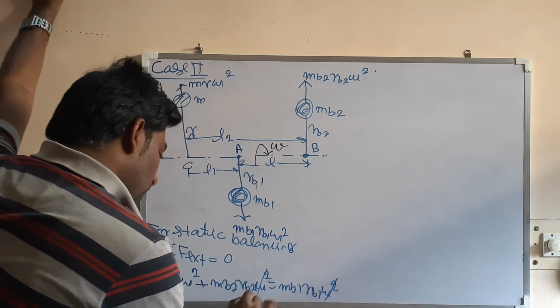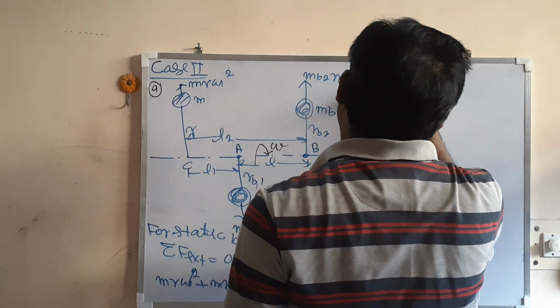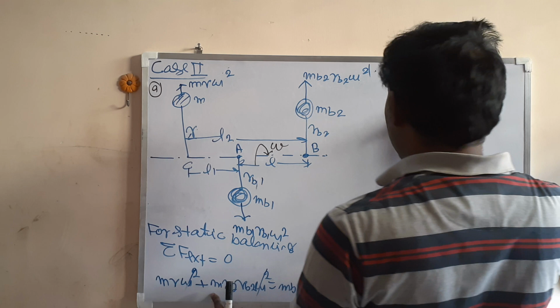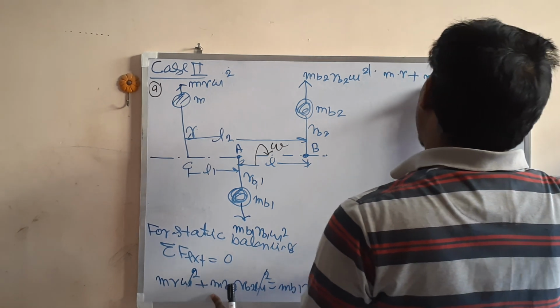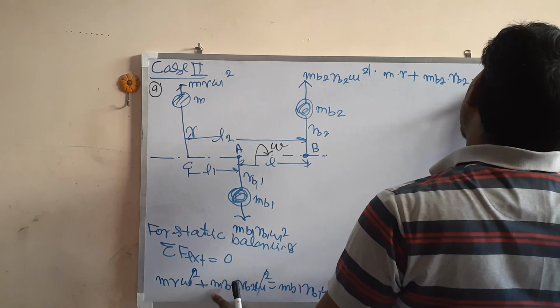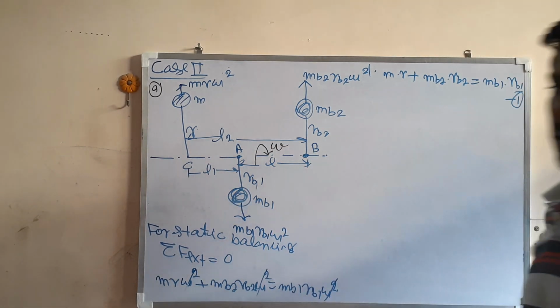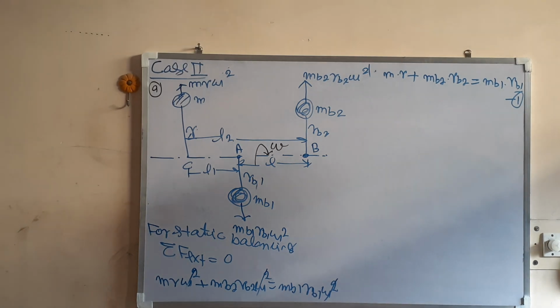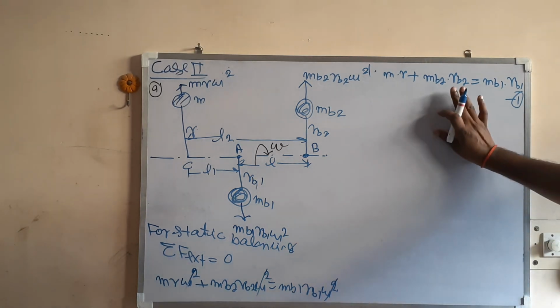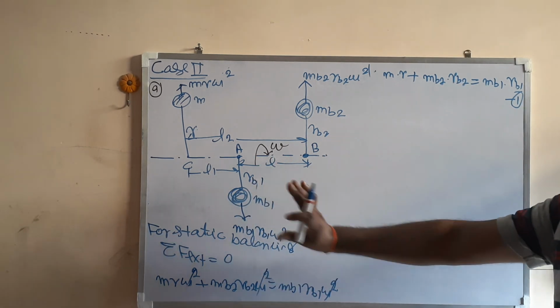This omega square gets cancelled out. So what we are getting is m into r plus mb2 rb2 is equal to mb1 rb1. This is equation number 1. If this equation number 1 is satisfied, then the system will be in static balancing.